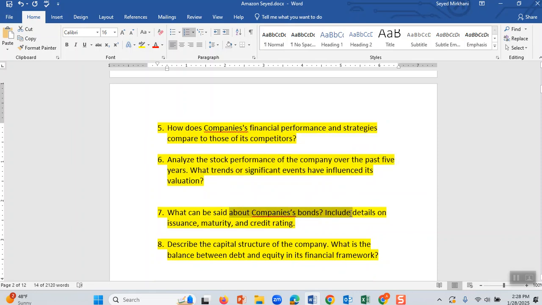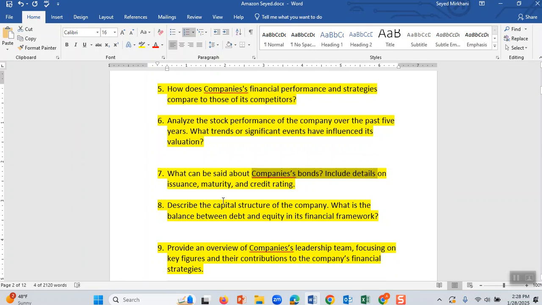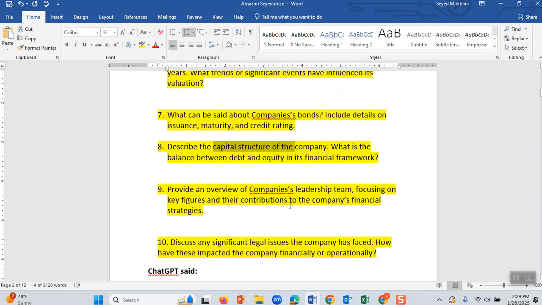Bonds is when Amazon borrows money from other organizations. It's just like, as we borrow money from banks, companies borrow money, and think about that as bonds. We will cover these in more detail later on. And we want to know about its capital structure. We will talk about what that is. We want to know about its leadership, and we want to know if they are facing any legal challenges.